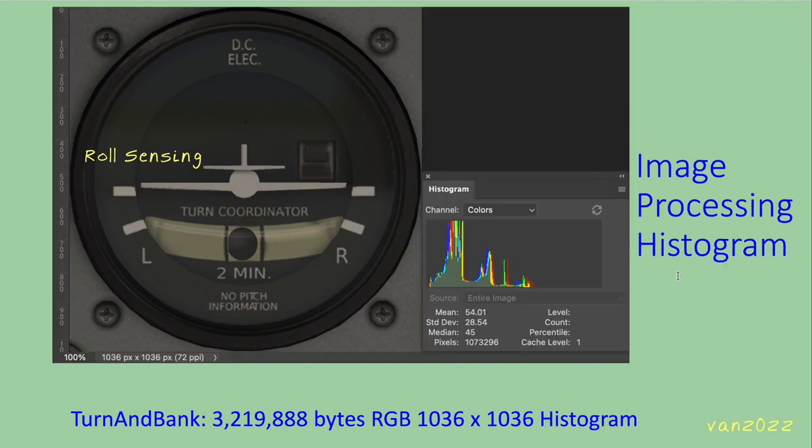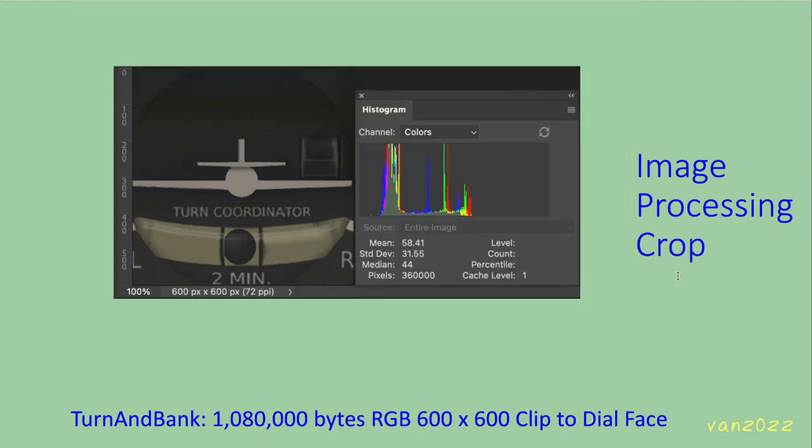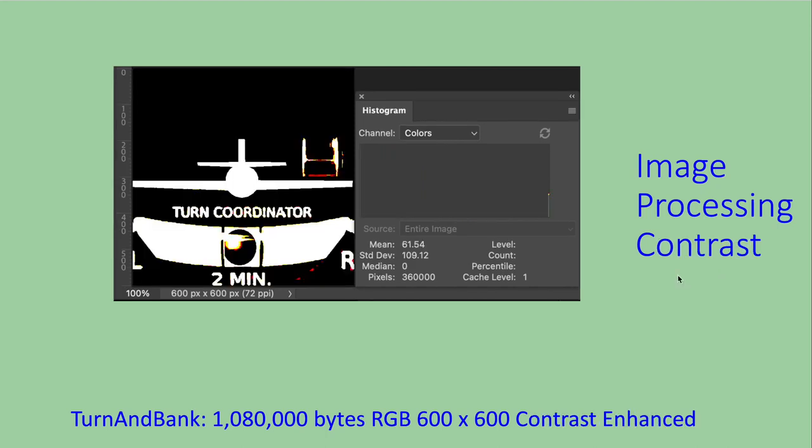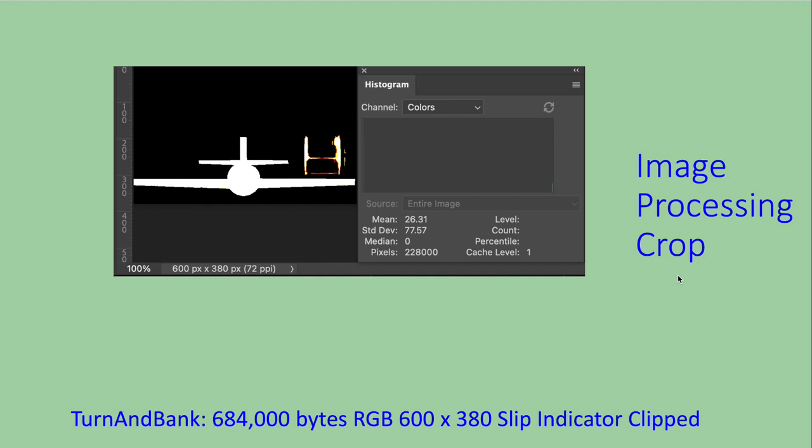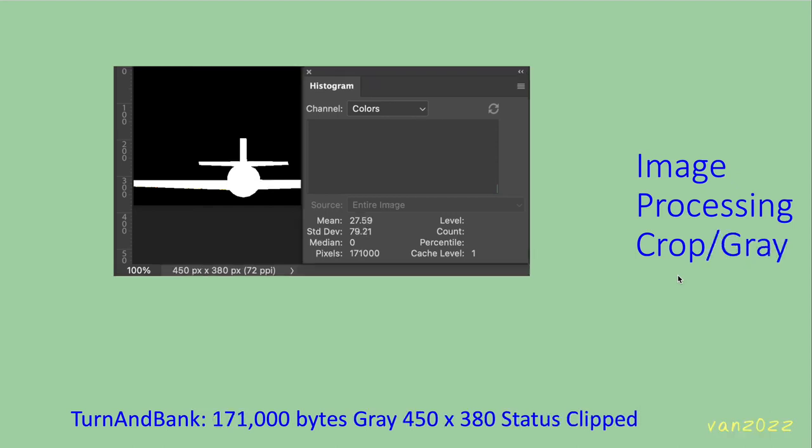Some image processing is necessary to prepare the data for the CNN. We start with a 1036 by 1036 RGB image of 3.2 megabytes in size. The first thing we do is crop and reduce the image to 600 by 600 RGB pixels. Next, the contrast of the image is enhanced. Now the turn coordinator is clipped out, leaving just the bank indicator. Now we have an important decision. Should our robot see in color, grayscale, or black and white?